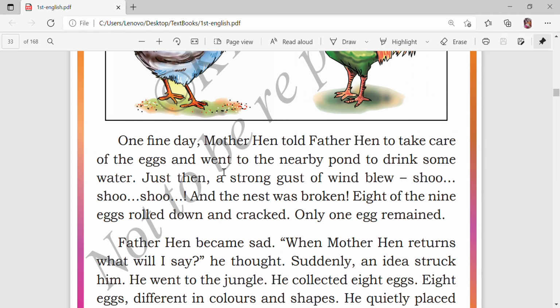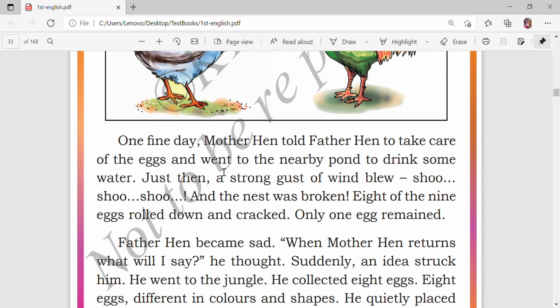Then just then a strong gust of wind blew. When the mother hen had gone to the pond, that time the strong gust of wind blew, shh, shh, shh, like that. Do you understand what the sound is, children? Wind sound. And the nest was broken.